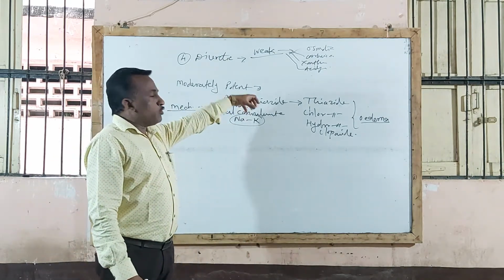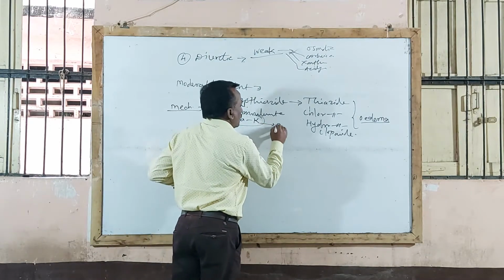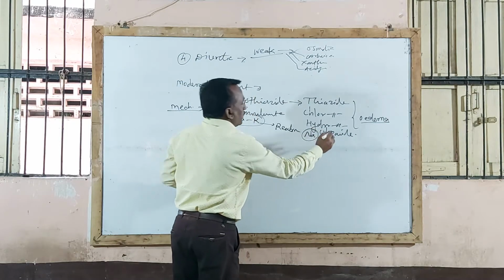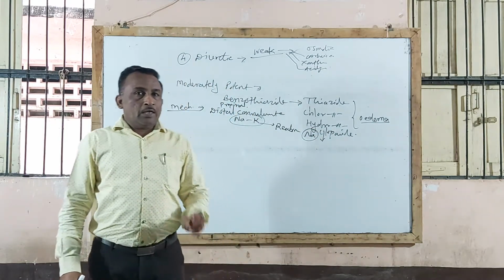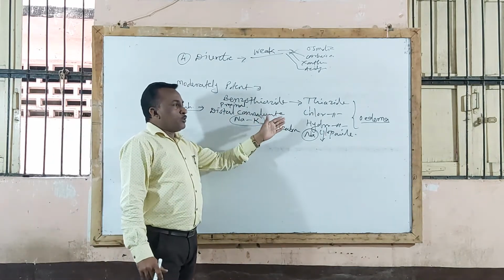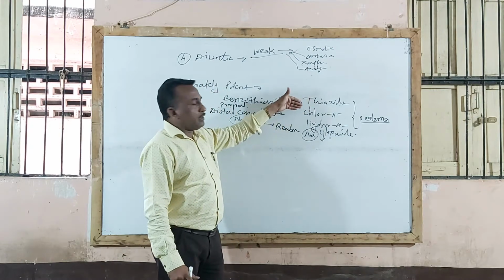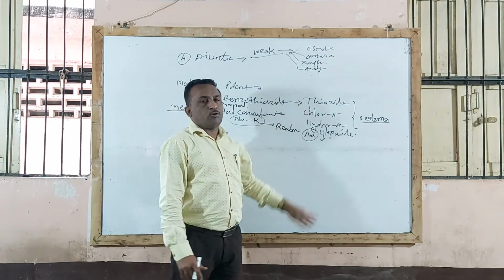Now when a benzothiazide drug is given, these drugs act by inhibiting reabsorption of sodium in the renal tubule. These drugs decrease reabsorption of sodium in the distal tubule. Suppose a patient with edema is prescribed a benzothiazide derivative, maybe thiazide or chlorothiazide or hydrochlorothiazide.